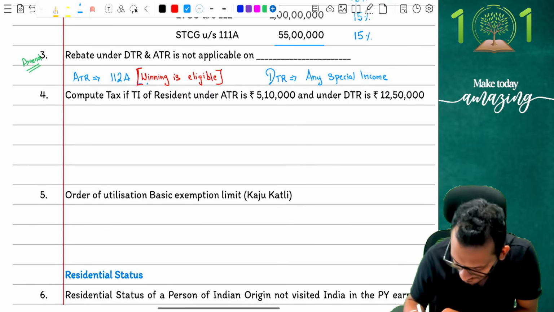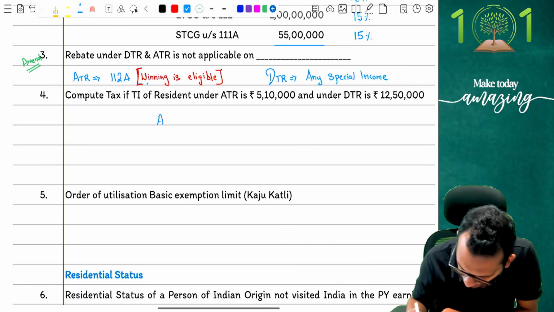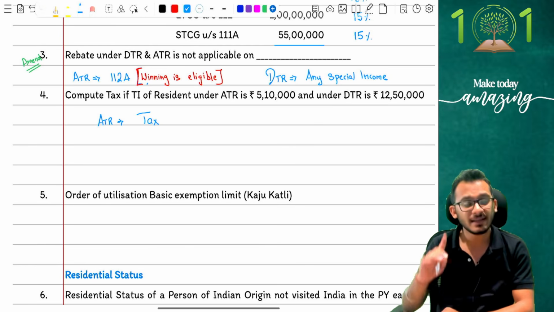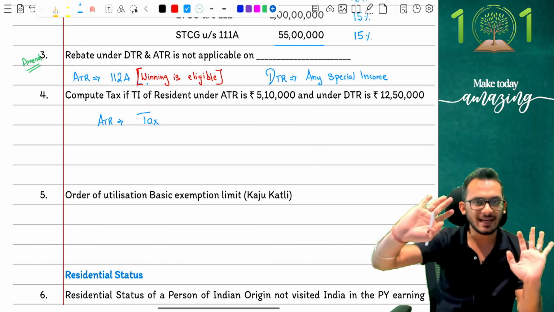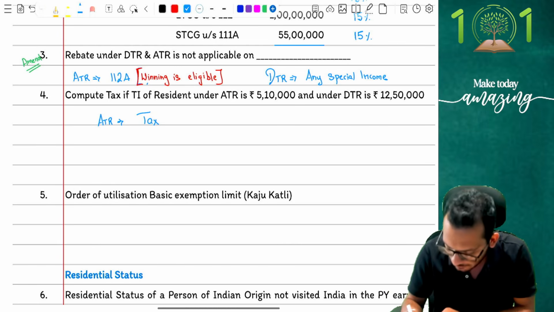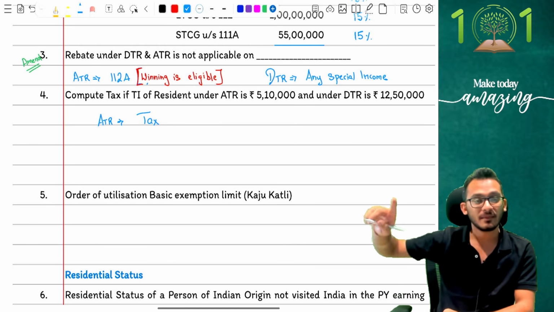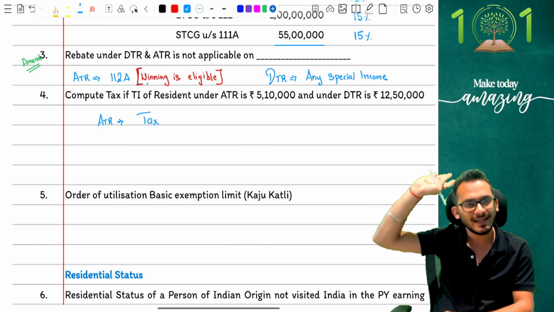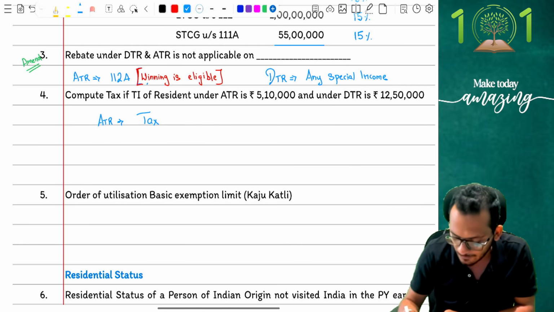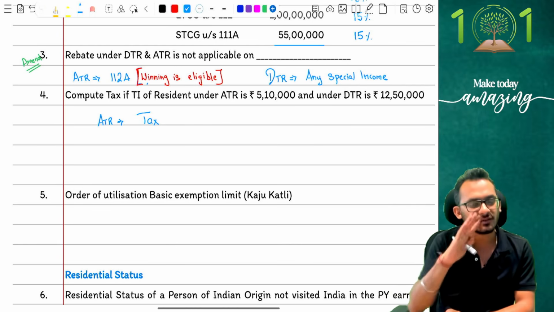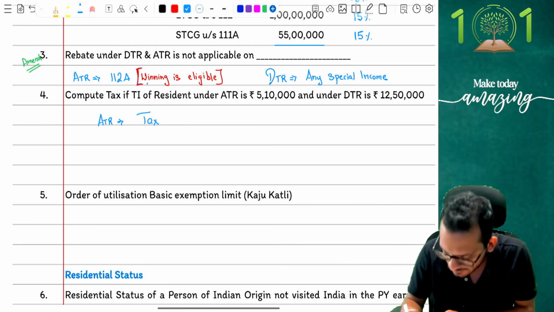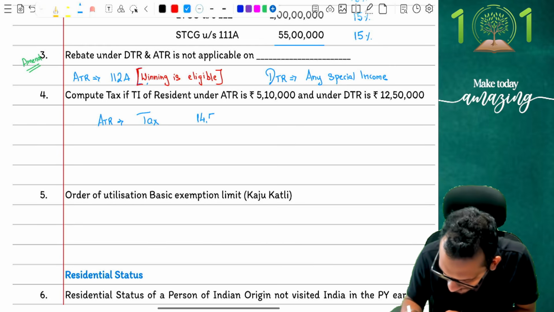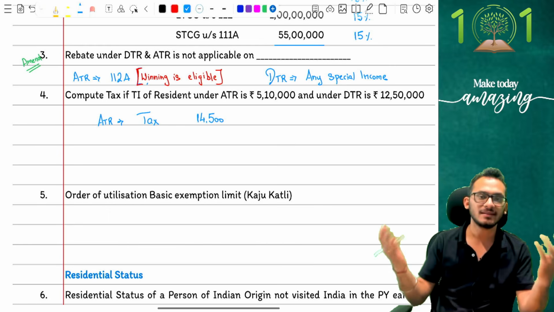First things, people, let's calculate tax. A very simple computation. Under ATR rules, my tax is going to be what? For the first 5 lakh rupees, you and I know tax is going to be 12,500 rupees. So I'm going to take my tax as 12,500. The left over, remember, is 10,000 rupees. That 10,000 rupees is going to be taxable at the rate of 20%. So 10,000 rupees ka 20% is 2,000. Add another 12,500, answer is going to show 14,500 rupees. Correct? Yes, this is the conversation.